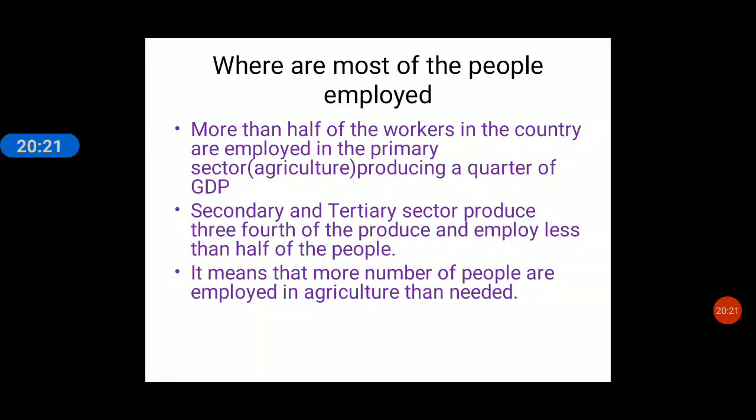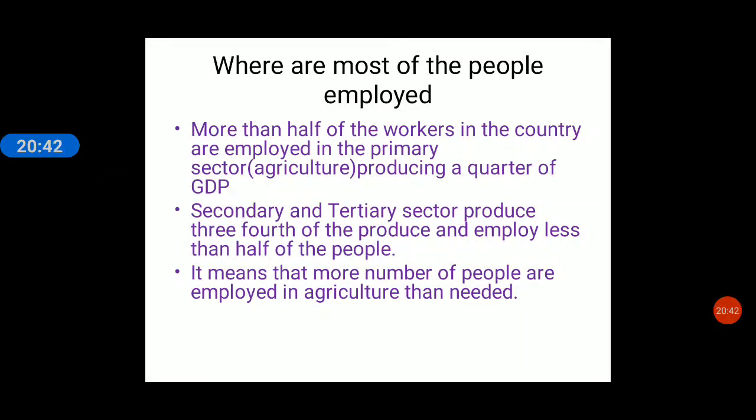Okay, now just now we have seen we have three sectors: primary, secondary and tertiary. Now the question is, where are most of the people employed? Out of these three sectors, where are most of the people employed?